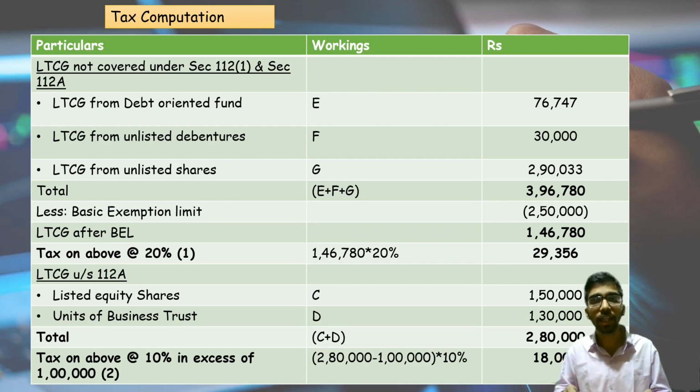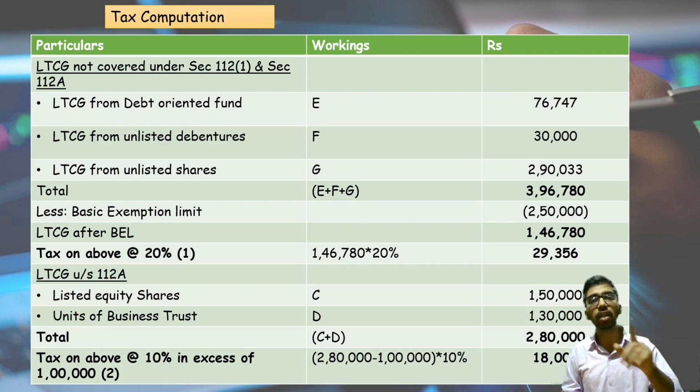LTCG from unlisted shares, 2,90,033 rupees. If you add those three, 3,96,780. These are all not considered under the specified sections, that is specified under section 112, 112A, 111A, and hence the basic exemption limit will be deducted from this income. So 2.5 lakh will be deducted, and hence LTCG after the basic exemption limit is 1,46,780. Okay. Tax on the above at the rate of 20% comes around 29,356. This is considered to be one.